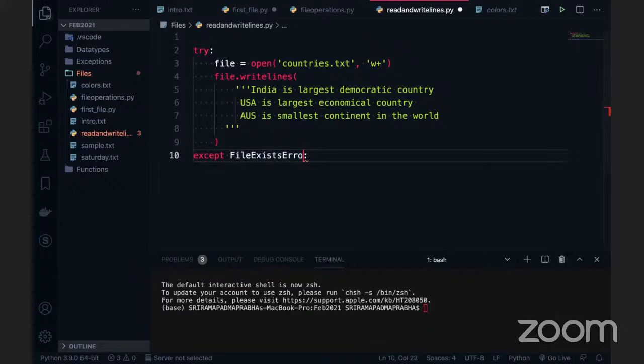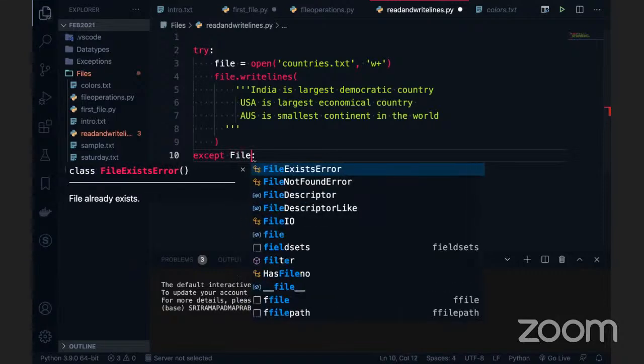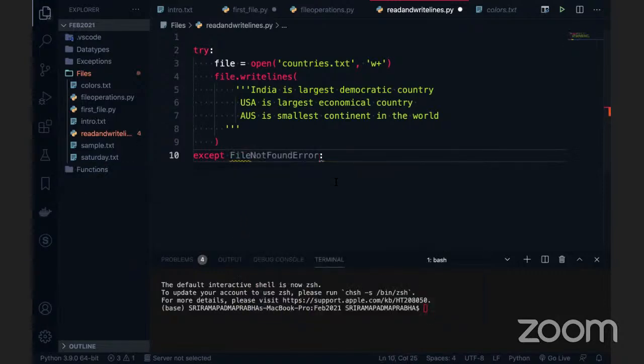File exist error will come when you are going to use the exclusive mode. Okay, the file already exists. When you are trying to create it, it will throw an error. Most of the time we use the file not found error only. File exist error will come when you use the exclusive mode. It will say that the file is already there in your path, and again you are trying to create it using the exclusive mode. That time we'll get an error.